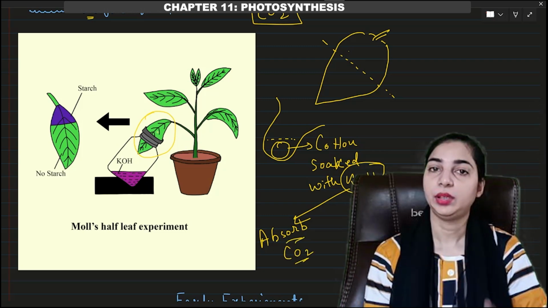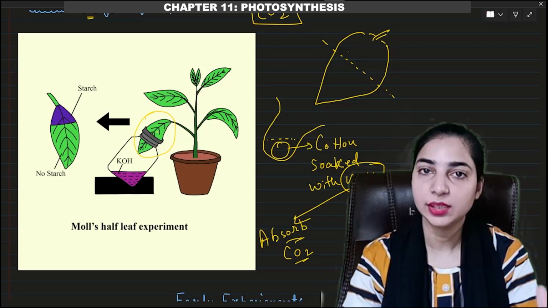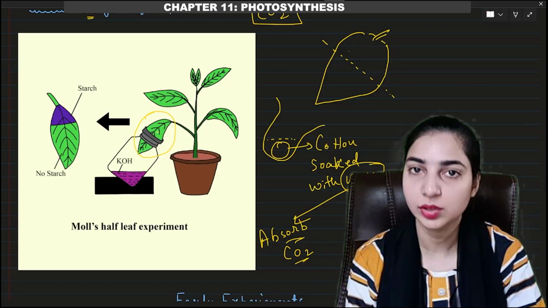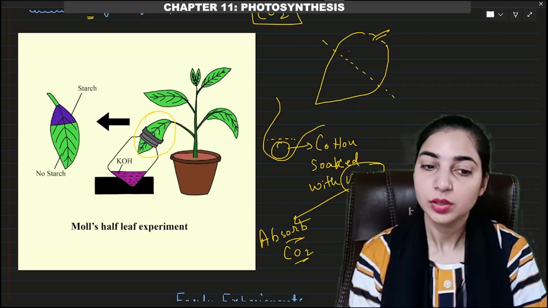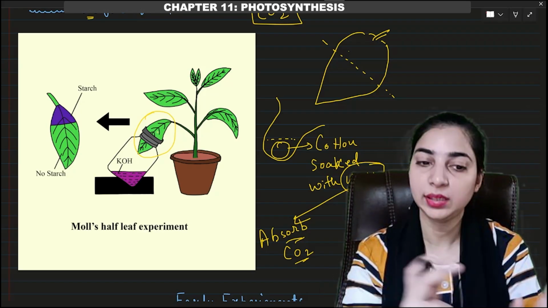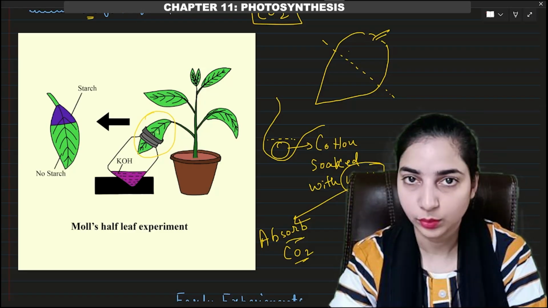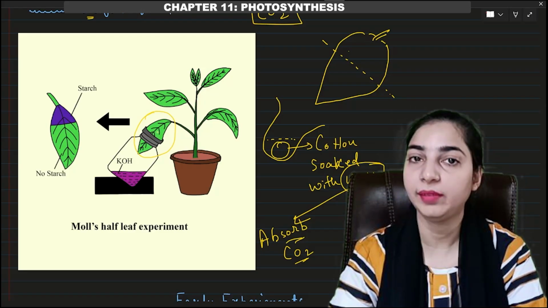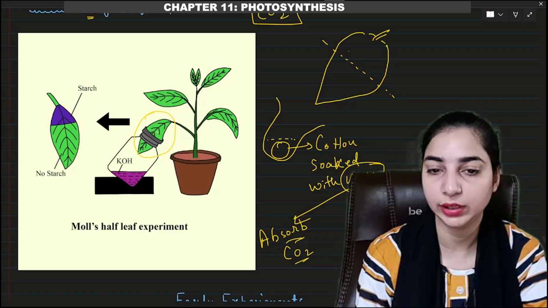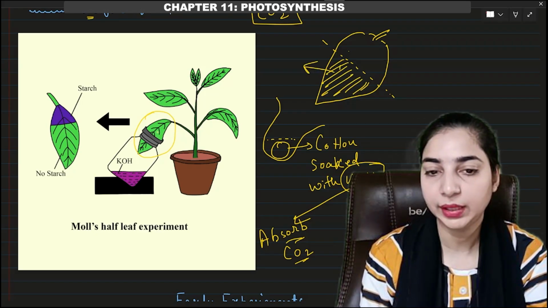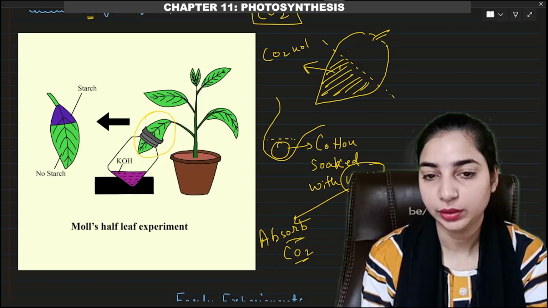So what will happen? All the carbon dioxide that is present inside the bottle will be absorbed by this cotton that is soaked in potassium hydroxide. So the leaf part that is present inside the bottle will not receive any carbon dioxide. Carbon dioxide will not be available to this half part of the leaf, this front part of the leaf.